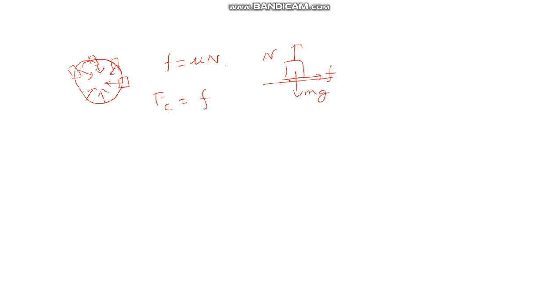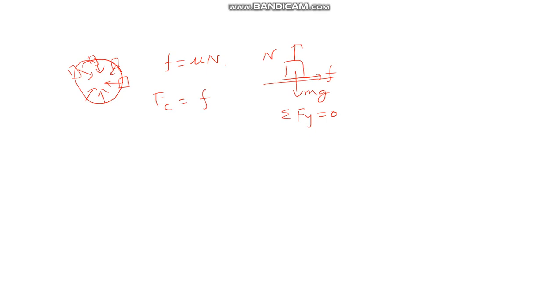So how do you find the normal reaction? Sigma Fy is equal to 0. Okay, you are taking the equilibrium condition. Sigma Fy is equal to 0 at a particular instant of time. See, the car is moving, but the car is in contact with the ground.